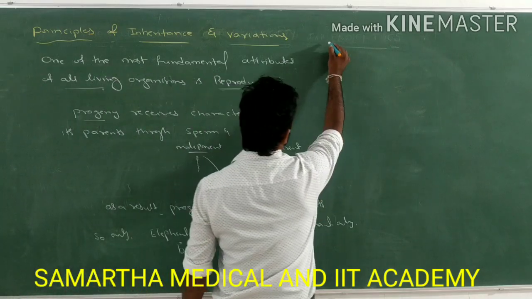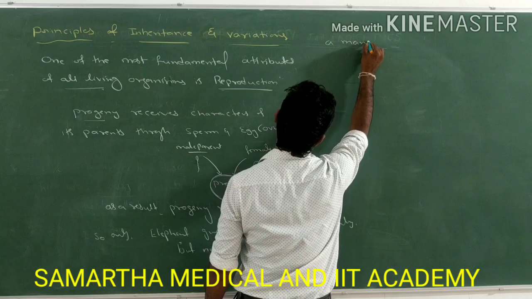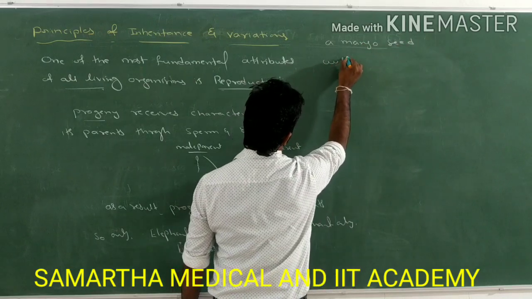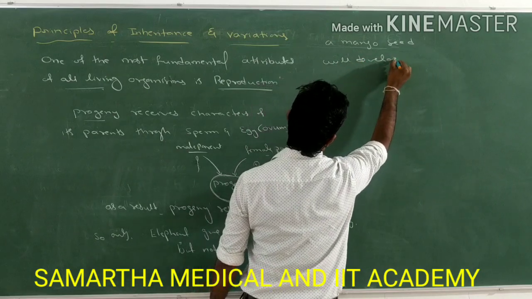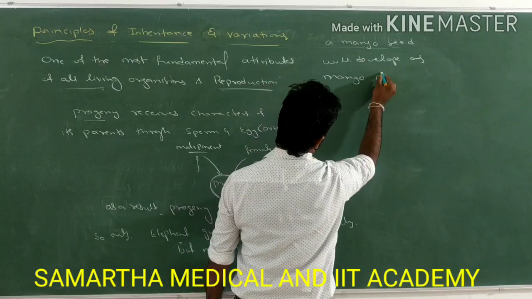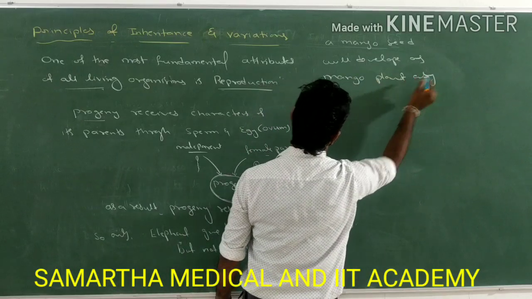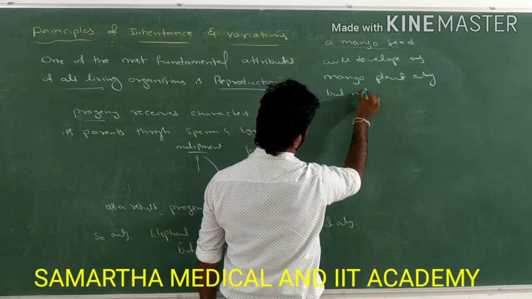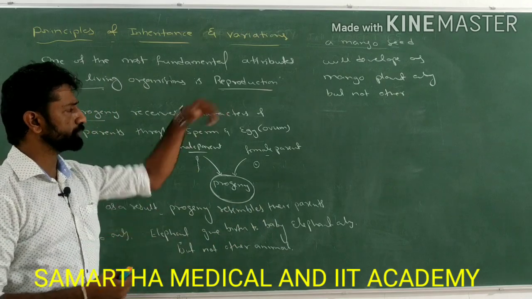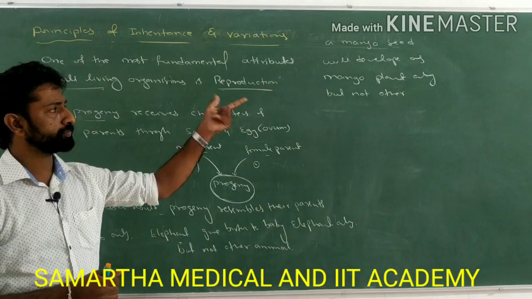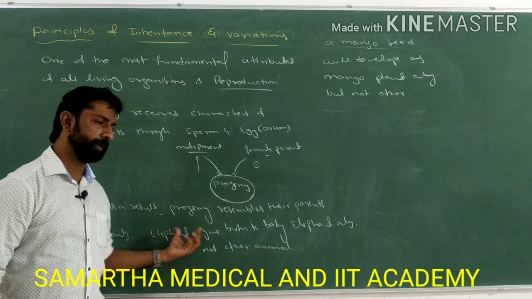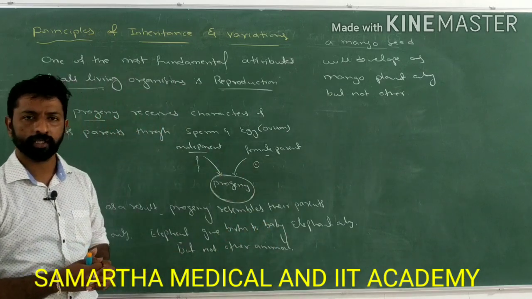Similarly, a mango seed will develop as a mango tree or mango plant only, but not other. So what you get to know by these two examples: mango seed gives rise to the mango plant only, and elephant gives birth to the baby elephant only, but not to other animals.